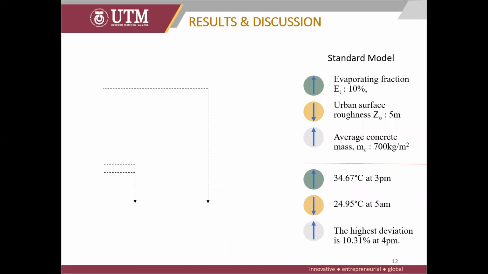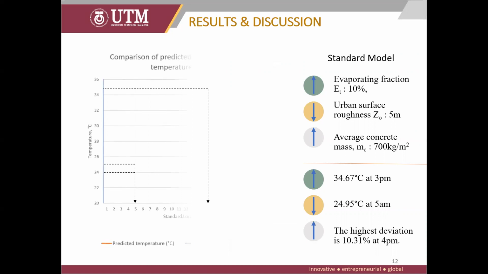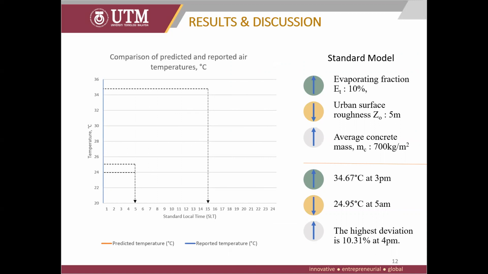Next, I've come to the results and discussion part of my presentation. So this graph represents the comparison of predicted and reported air temperatures. For reported temperature, average data was taken for 30 days from the Meteorological Department of Malaysia. For the predicted temperature, it was obtained using the surface heat balance model in PTC MathCAD.